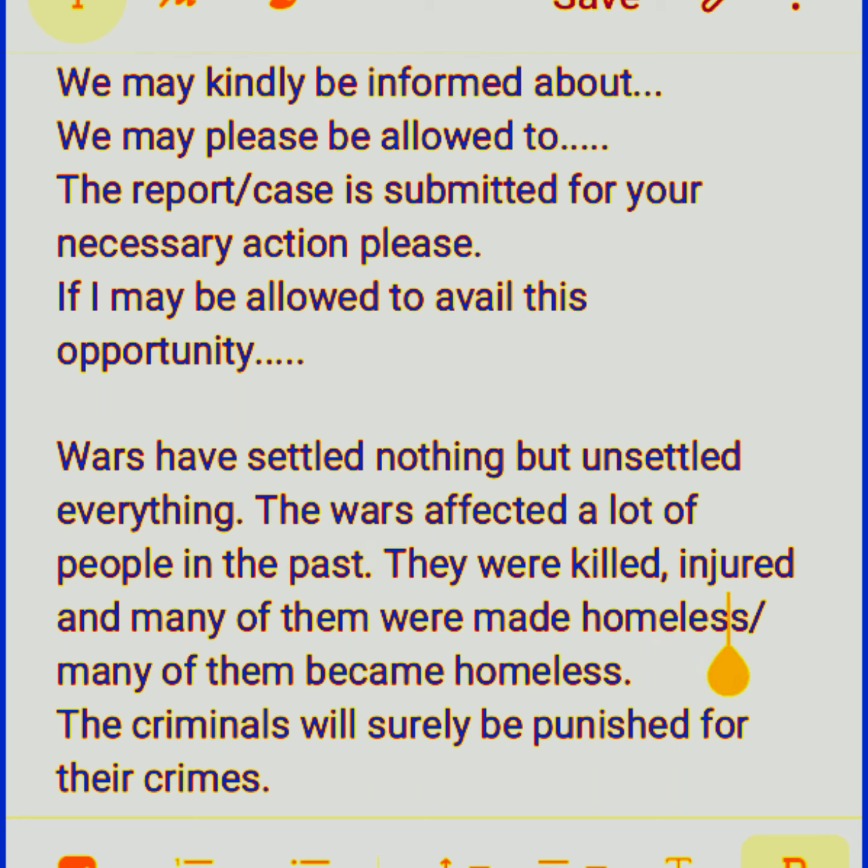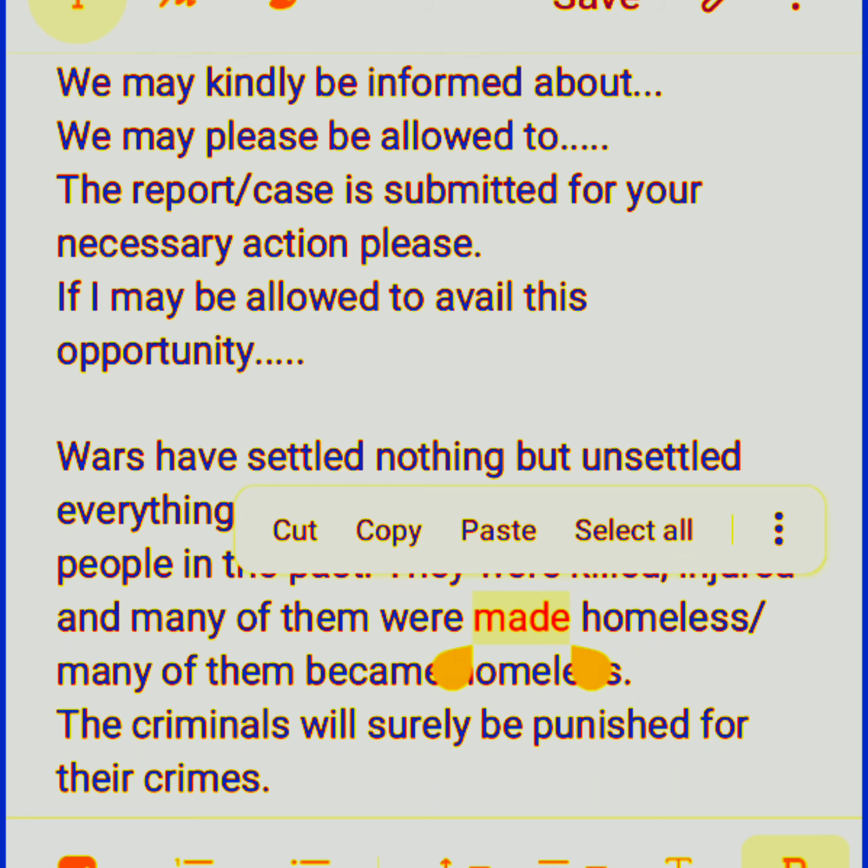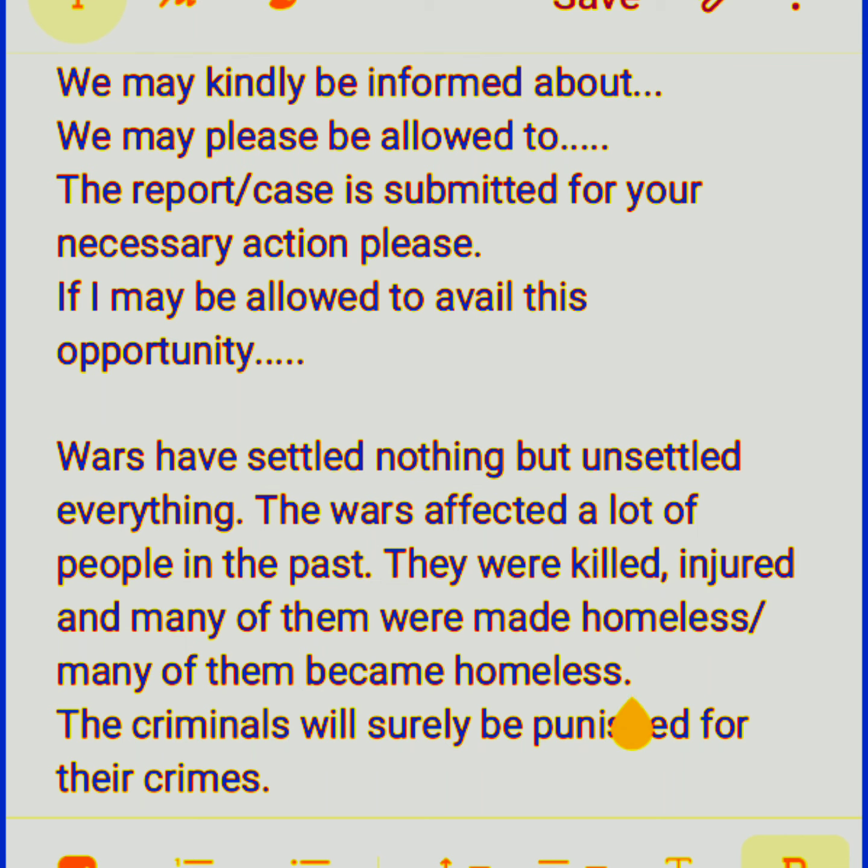So we do not have to convert all the sentences into passive voice, but we have to use it where we feel a need of using these passive voice sentences. Many of them became homeless. This is active voice. So you can either use passive voice or active voice, but you have to be careful. You must use passive voice where it fits, where it is convenient.